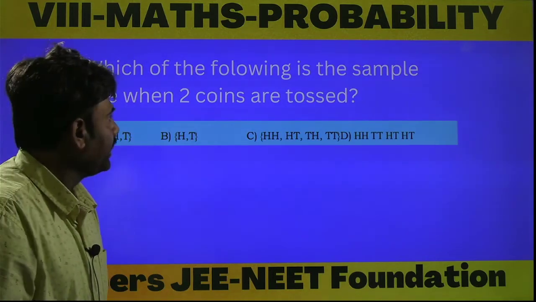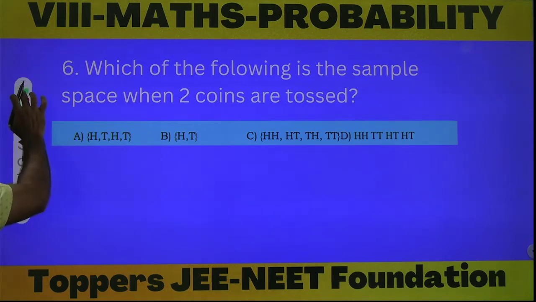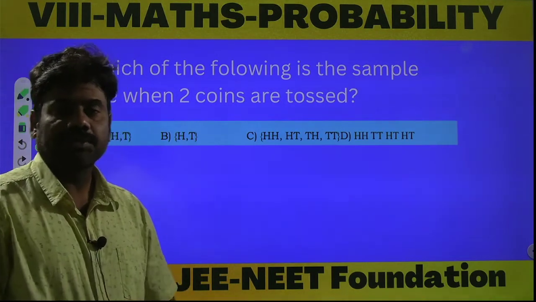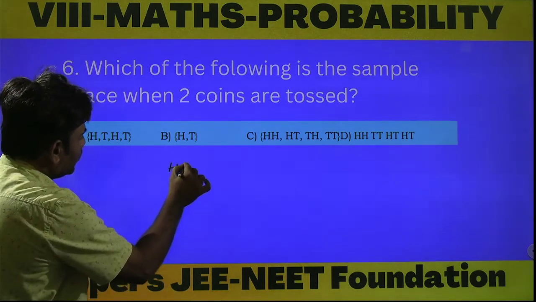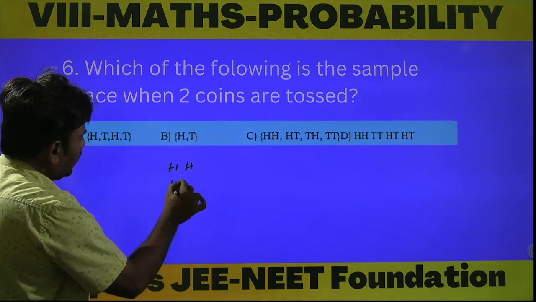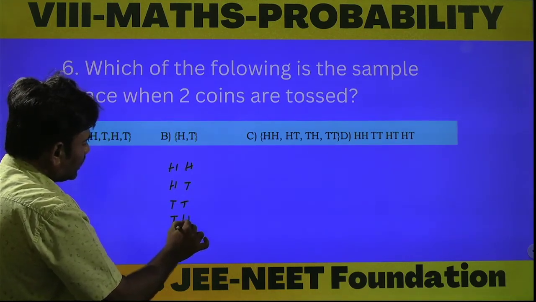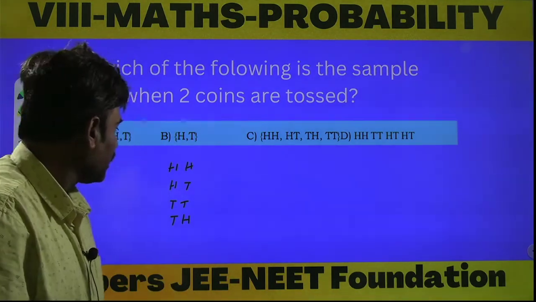Which of the following is the sample space when 2 coins are tossed? Suppose two coins are tossed, then the possible outcomes are what? HH, HT, TT, TH. Here H means head and T means tail.